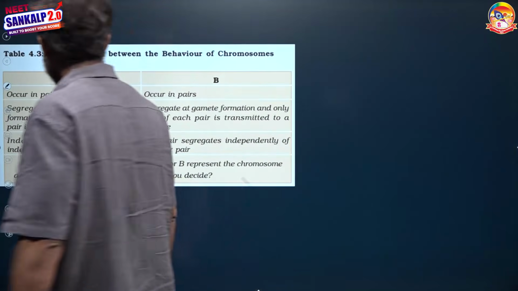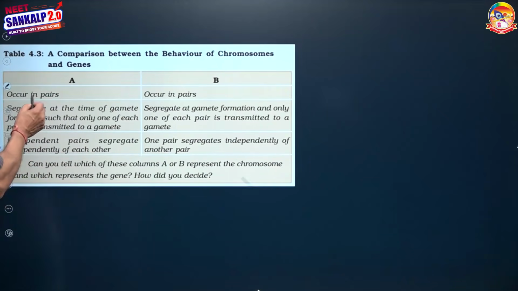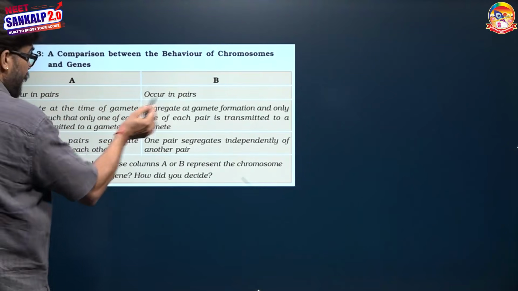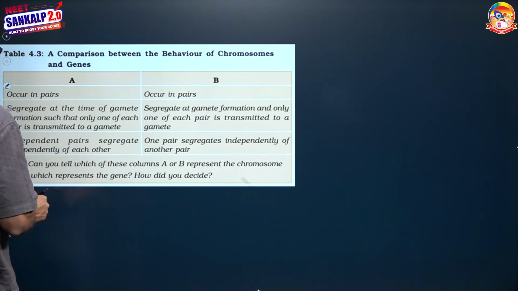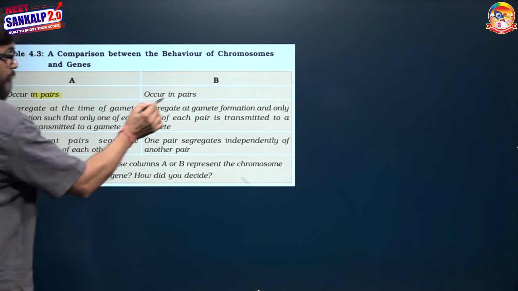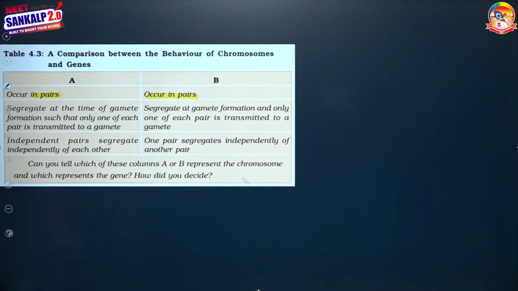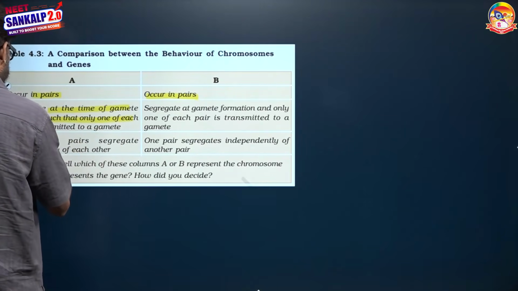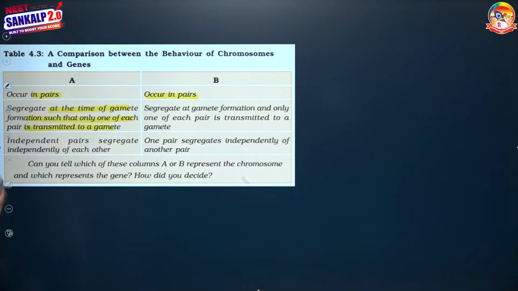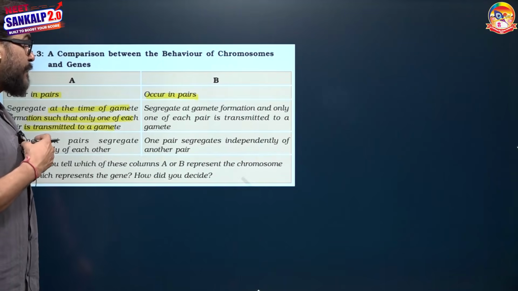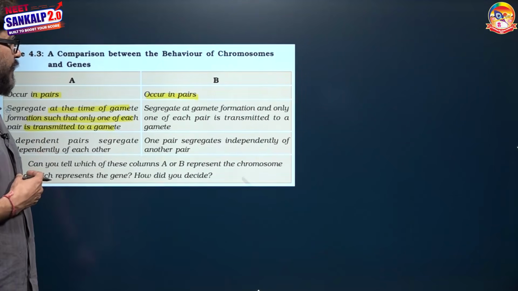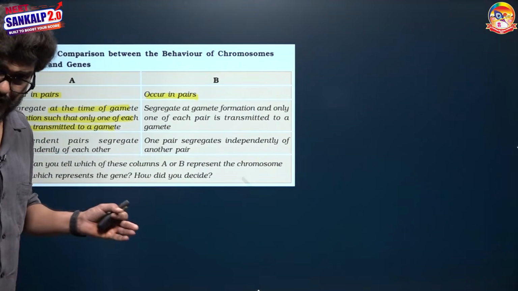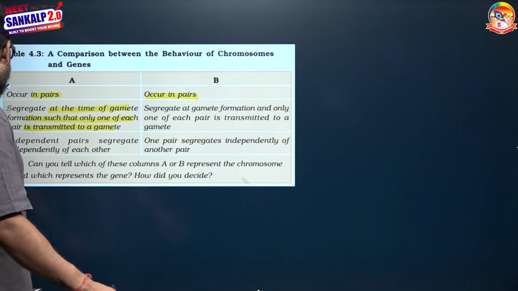So this paragraph, this line is very important. You have to distinguish which column is a gene and which column is a chromosome. Occur in pairs: both occur in pairs, meaning gene as well as chromosome, so from point A, point 1, we cannot conclude. Segregate at the time of gamete formation such that each gamete receives only one of each pair. It is equally applicable for the chromosome and the gene.